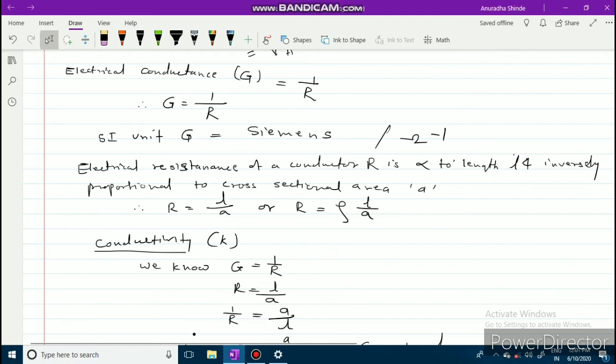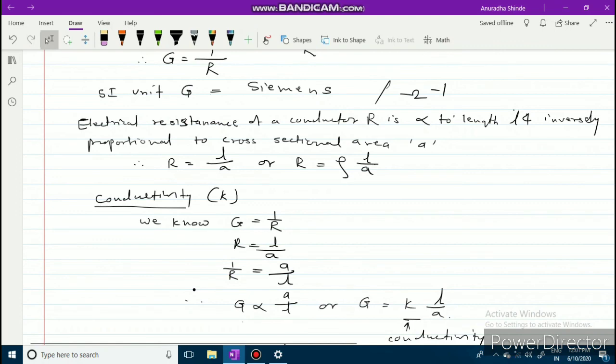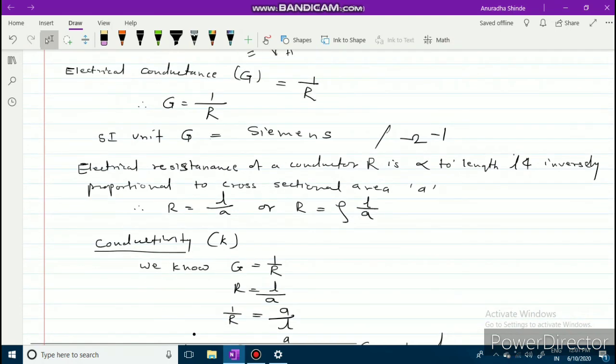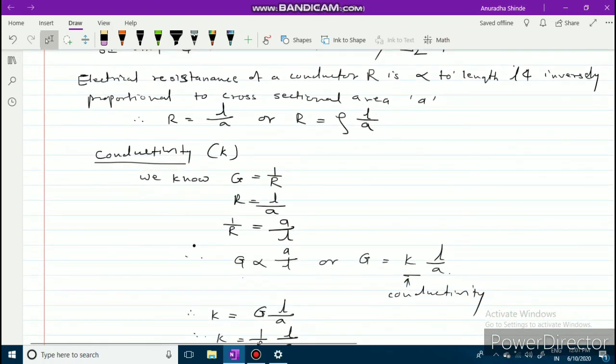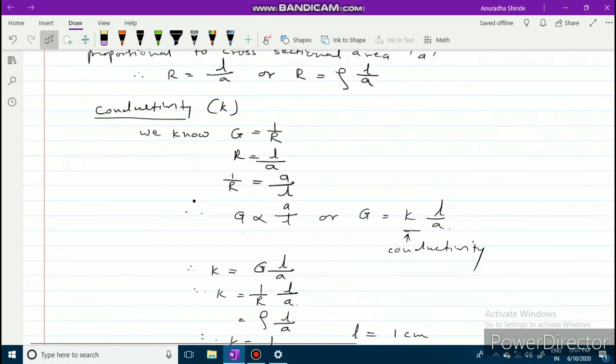Again, see here conductivity K. We know that G is equal to 1 by R, the electrical conductance, which is the reciprocal of resistance. Resistance is equal to length divided by area, so taking the reciprocal, 1 by R is equal to A divided by L. G is directly proportional to A divided by L, which is equal to K into L by A, where K is the conductivity constant.